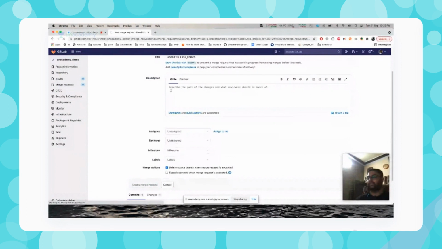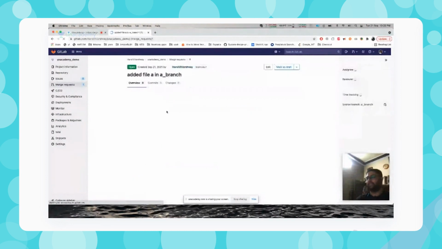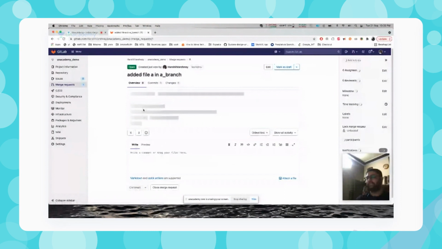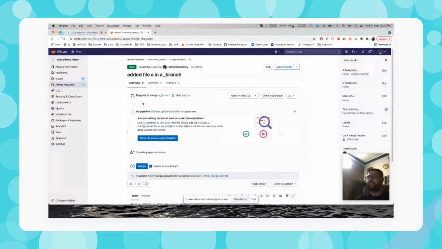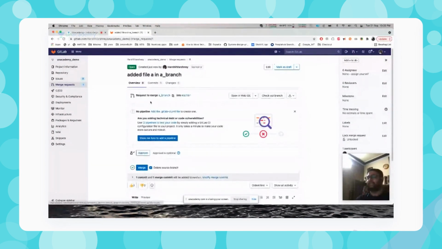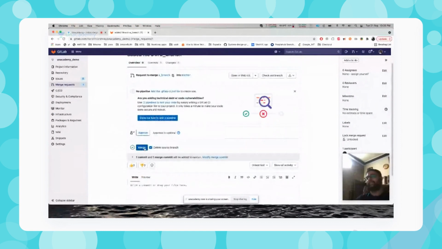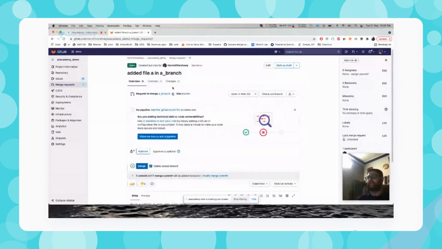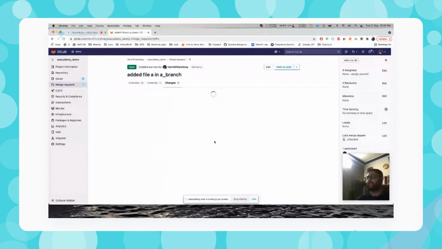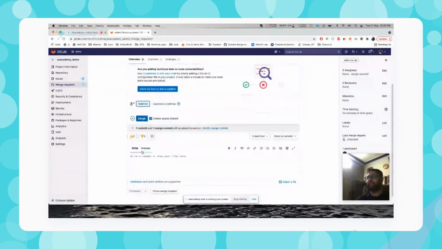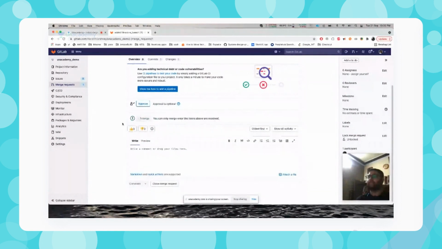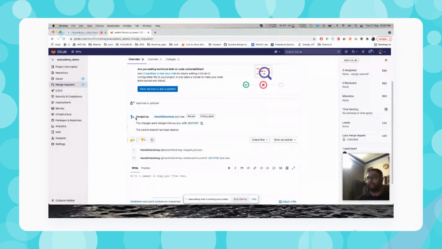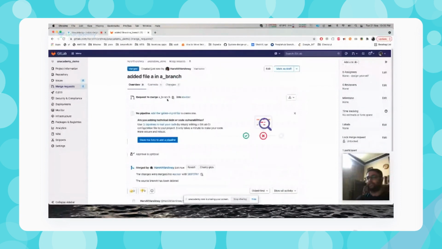Okay, so I created a merge request. I can write a description, whatever I want to write, and one merge request is going to be generated. Now somebody can review the code. Basically somebody can check what sort of changes are there in these two commits. So this is the change, and if I'm fine with that, I can merge this into the master. I hope this is clear to you as of now. Okay, so I have merged this into the master.